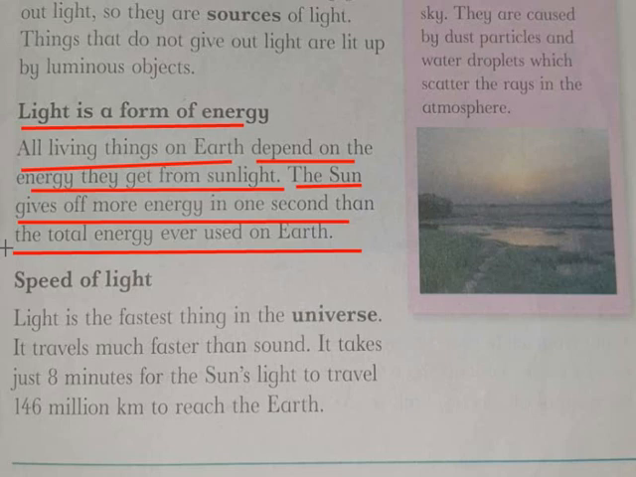What kind of energy does the sun have? The sun has light energy. And what happens because of the light energy? Because of the light energy, we get sunlight. The sun is actually a ball of fire. This fire has so much energy, and it is going to transfer this energy. The energy which the sun is going to give in 1 second is more than the total energy ever used on earth.